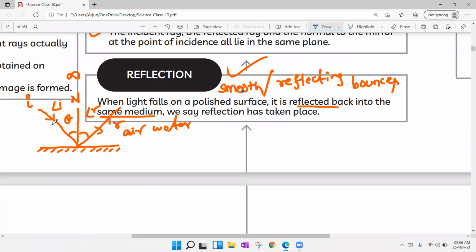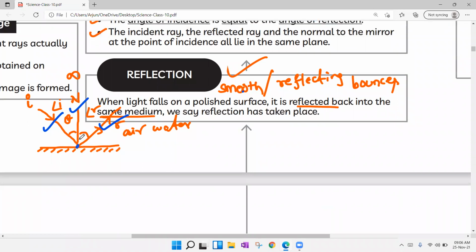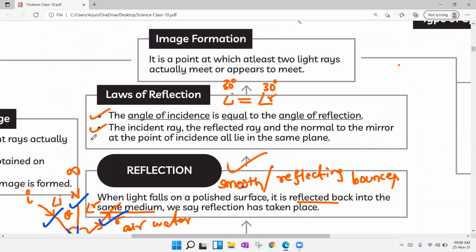If you observe, this incident ray, this normal ray, this reflected ray, all these rays lie on the same plane. This is the point of contact. Simply to say, near that point, the incident ray you can observe, the normal ray you can observe, the reflected ray also you can observe. Those are the two laws of reflection.